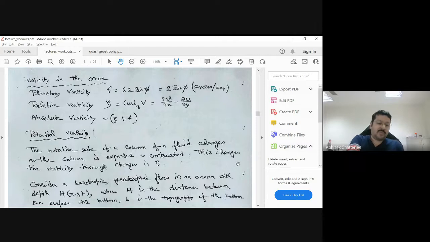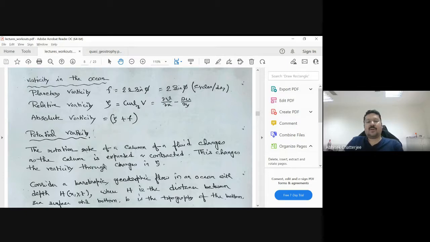There are two issues with this. One is that there cannot be any w, which means there cannot be any convergence or divergence, and that is important for, for example, a depression or a cyclone. The second problem is that it doesn't have any time derivative. That means you cannot use this to find out how, for example, the current or the weather condition will evolve with time. That we cannot do using these geostrophic balances, so we need something more flexible.